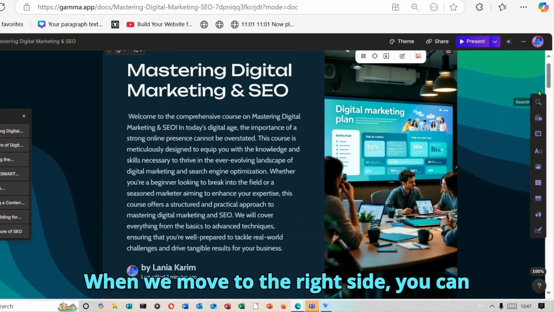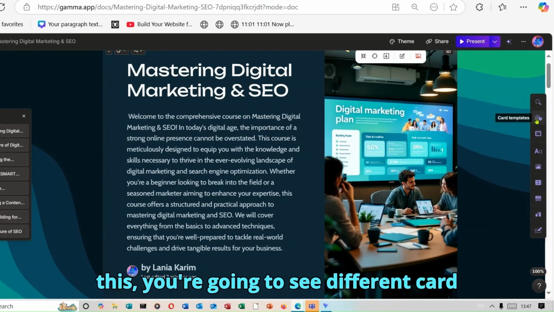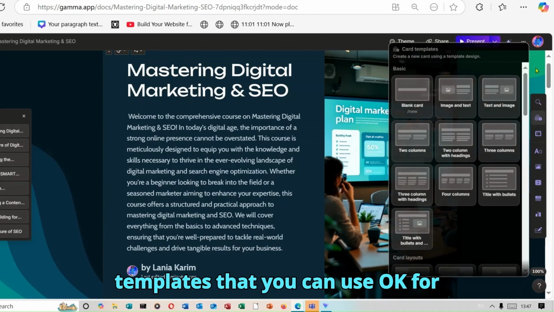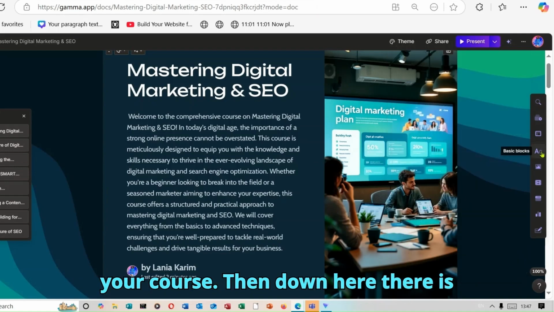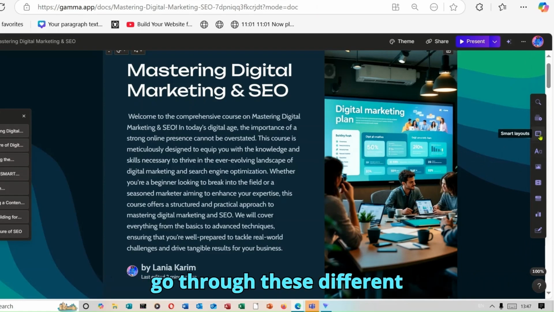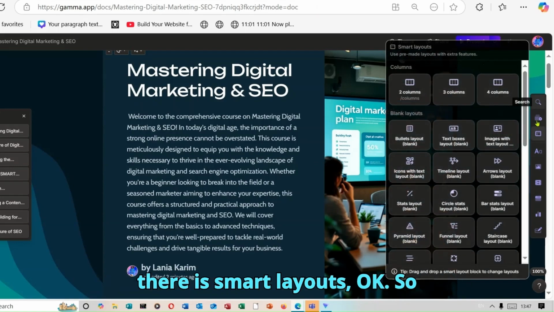Okay, when we move to the right side, you can see that there are more buttons over here. Like you can see, once you click on this, you're going to see different card templates that you can use, okay, for your course. Then down here there are basic blocks. Okay, so you're just going to go through these different buttons and see how they work. So there are smart layouts.